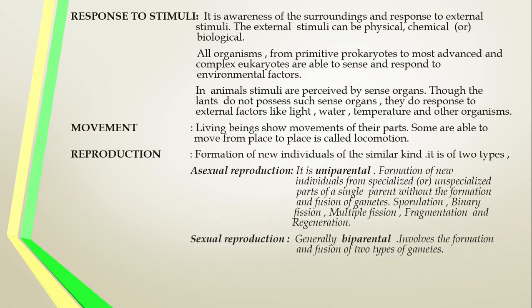Sexual reproduction is generally biparental in nature. Two individuals are involved in it: one acts as the male, another acts as the female. The two individuals produce their own gametes. The gametes are united together to produce a zygote. That is the special feature of sexual reproduction. Asexual reproduction is uniparental; sexual reproduction is biparental. It involves the formation and fusion of two gametes, which unite to form the zygote.